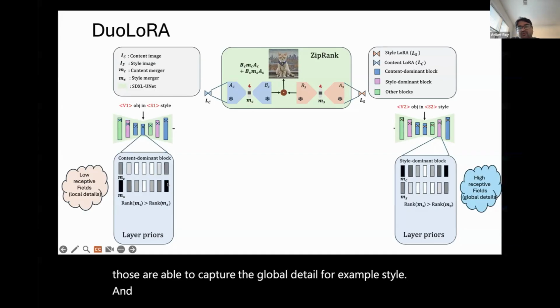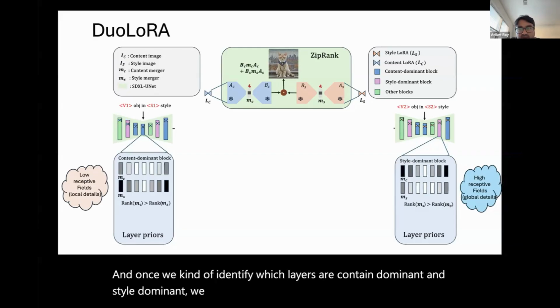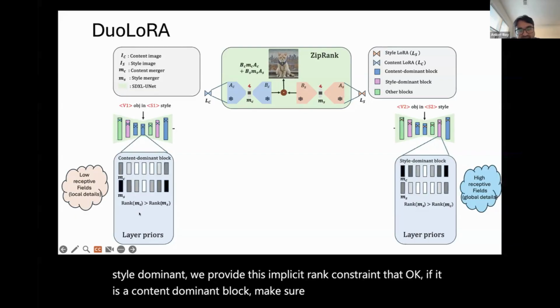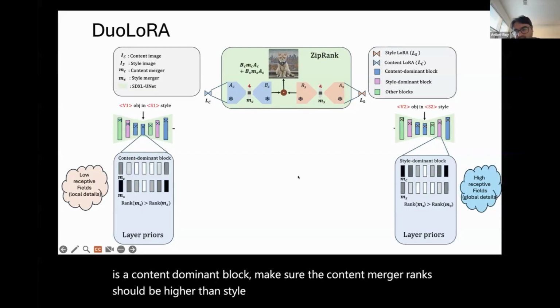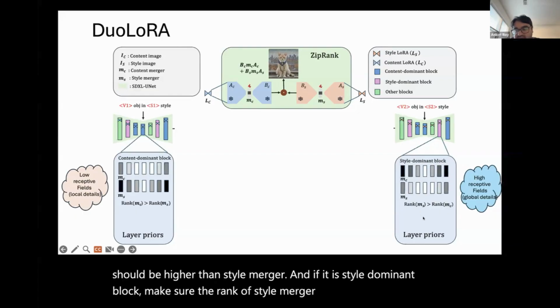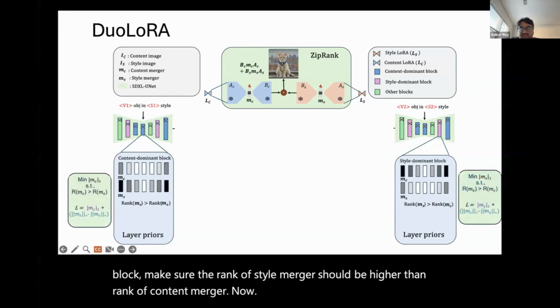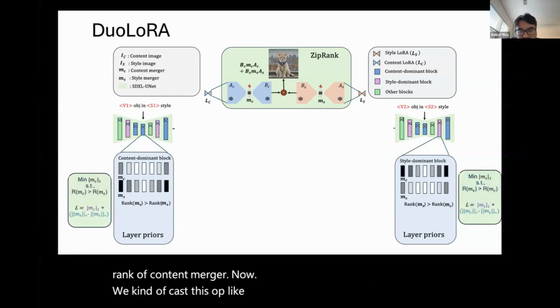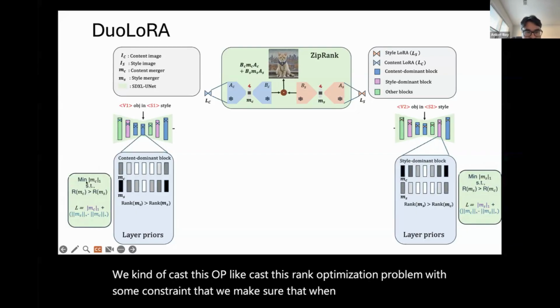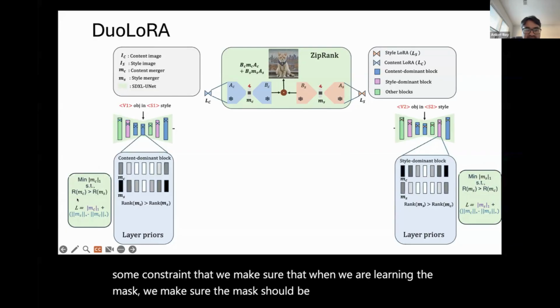Once we identify which layers are content-dominant and style-dominant, we provide an implicit rank constraint. If it is a content-dominant block, make sure the rank of the content merger is higher than that of the style merger. And if it is a style-dominant block, make sure the rank of the style merger is higher than the rank of the content merger. We cast this as a rank optimization problem with a constraint: when learning the mask, the mask should be sparse, subject to the rank constraint holding.